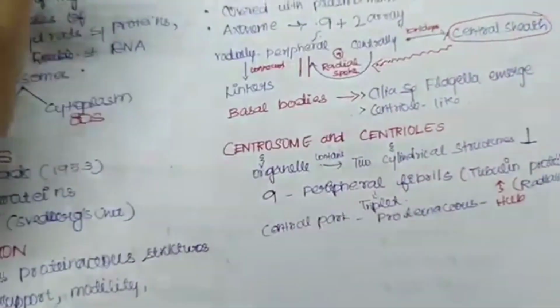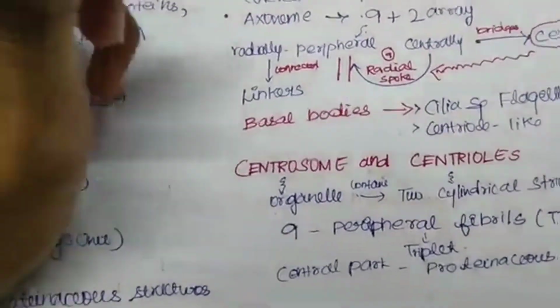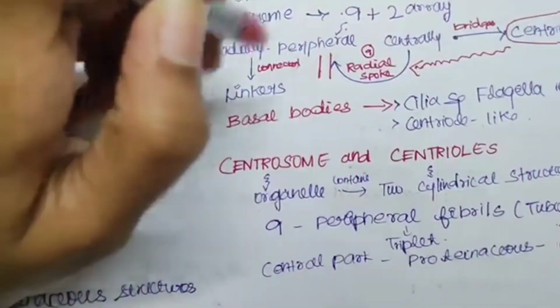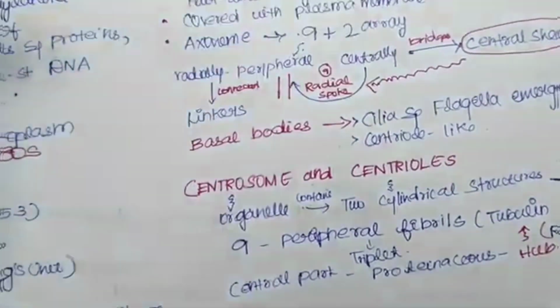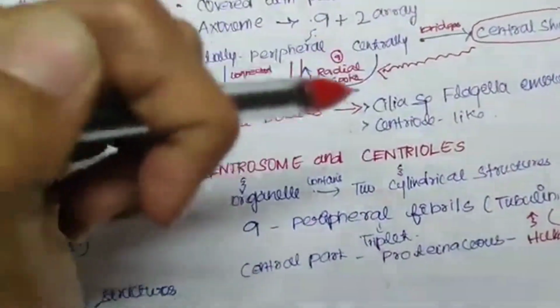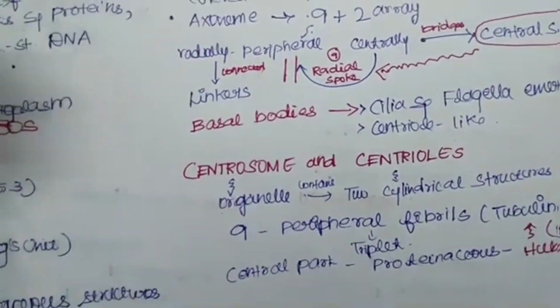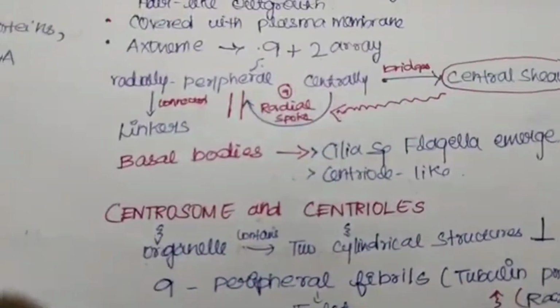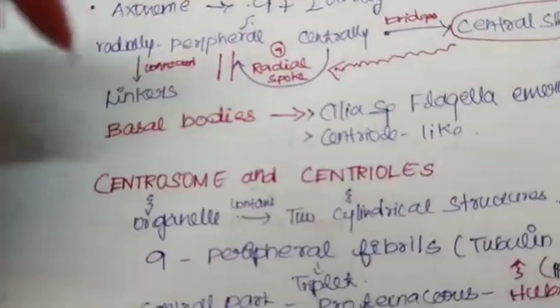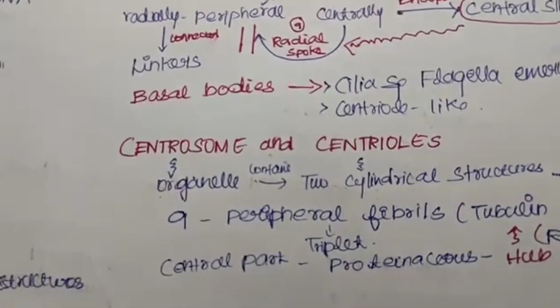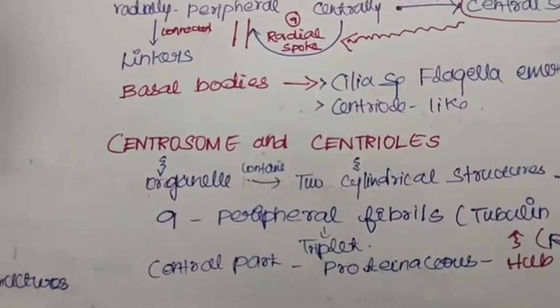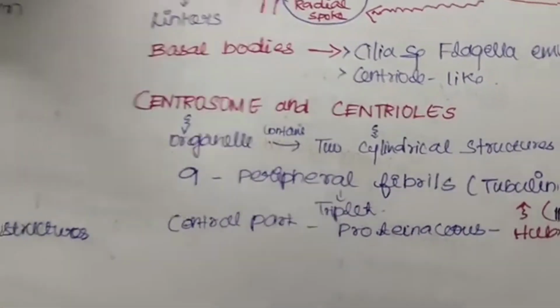I'm sorry for confusing you. These peripheral tubules are connected by linkers, but the central tubules are connected by bridges. Central and peripheral tubules are connected by radial spokes. I hope you are clear now. And where are these cilia and flagella coming from? These emerge from something called basal bodies, and these basal bodies have a centriole-like structure. Now we will talk about the centriole.